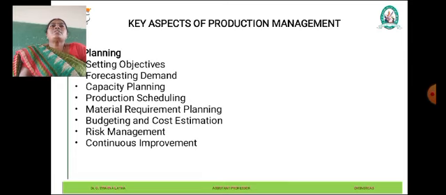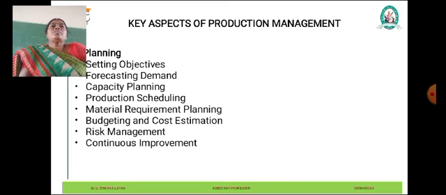Next one is material requirement planning, that is MRP. MRP is a method used to plan and manage the materials needed for production. It involves determining the quantities of raw materials, components and sub-assemblies required to fulfill production orders while considering factors such as lead time, inventory levels and production schedule. MRP system helps in ensuring that the right materials are available at the right time to support production activities.